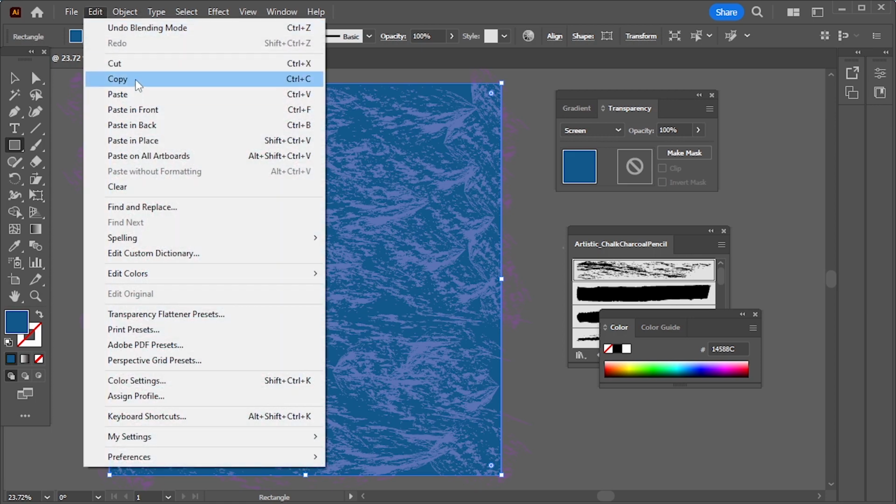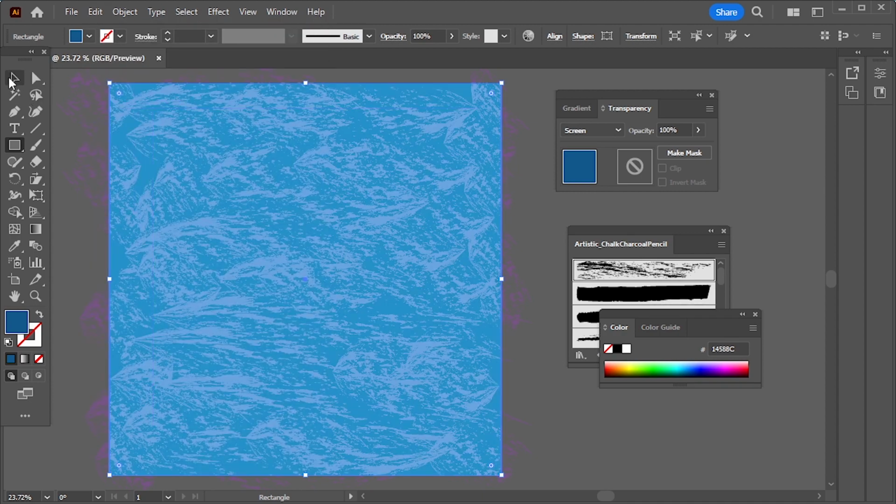Go to Edit, Copy. Again Edit, Paste in Front. Your water texture is ready.